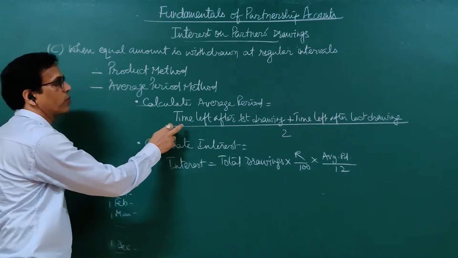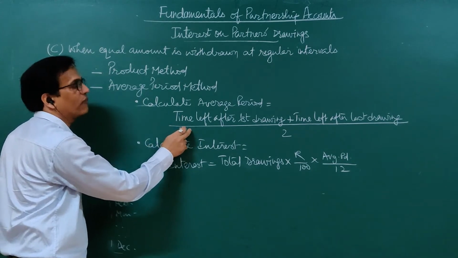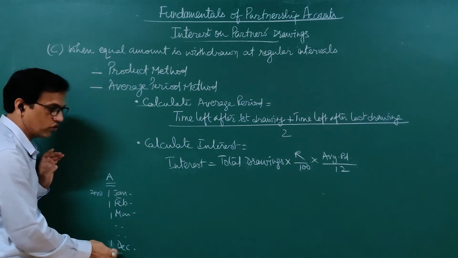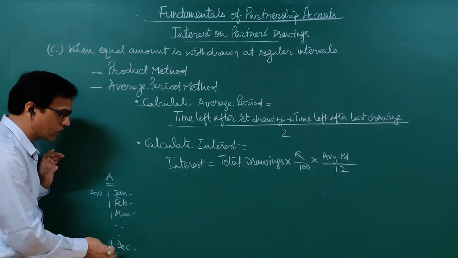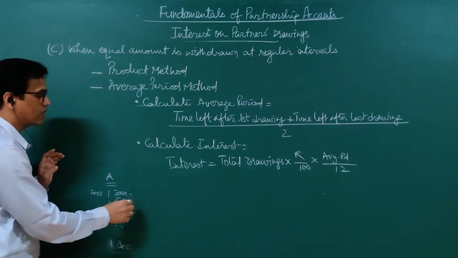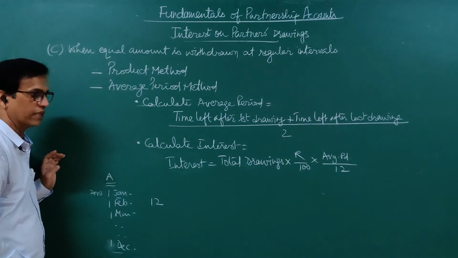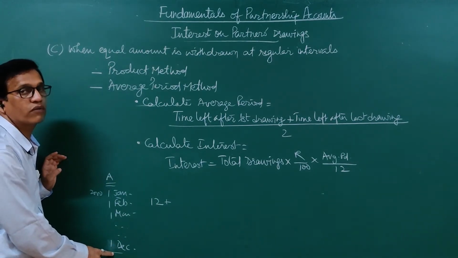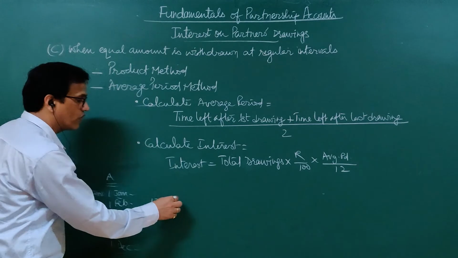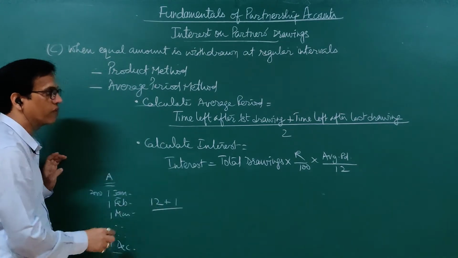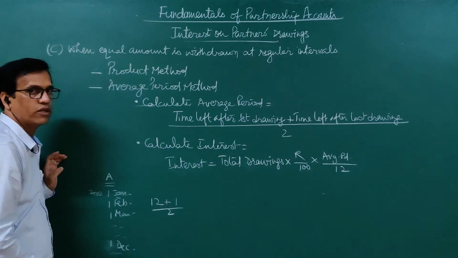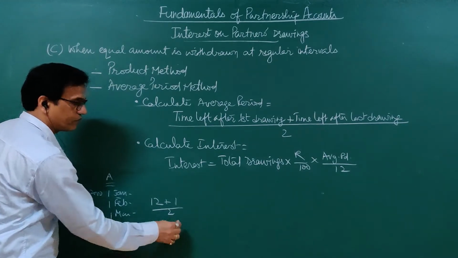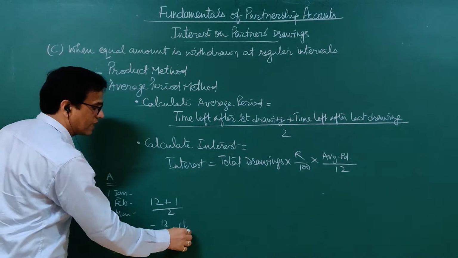So the average period will be calculated as time left after the first drawing. First drawing made on 1st January and the year ends on 31st December, so from 1st January to 31st December, the time is 12 months. Then last drawing he has made on 1st December and the year ends on 31st of December, so here it is for 1 month. Now the average, divided by 2. So 12 plus 1, 13 divided by 2. So it is 6.5 months.